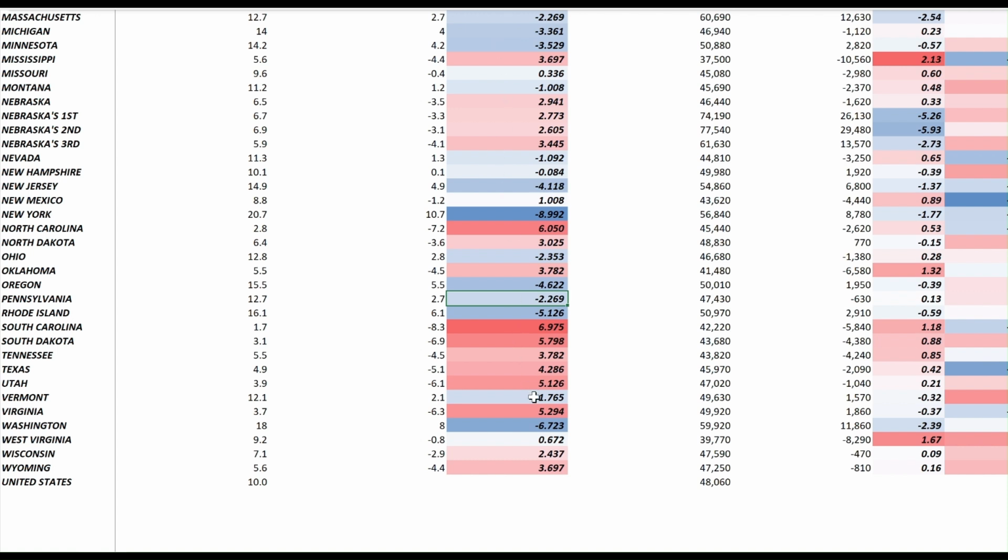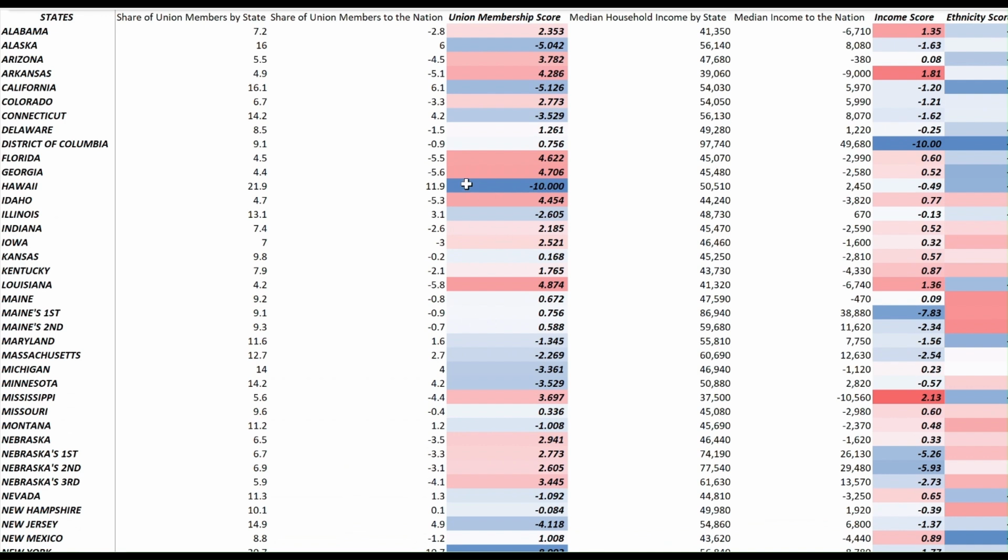But look here in the state of Wisconsin, right? The state of Wisconsin has a score for Republicans of 2.437, which means that actually Republicans are favored when it comes to union membership score.